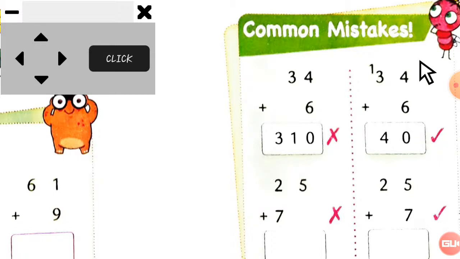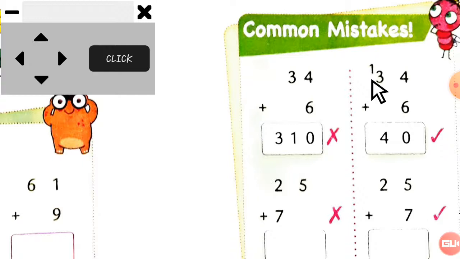So again I repeat, whenever you get a 2-digit answer from the ones column, please write down the ones value here, and the next value, which is at the tens place, you have to put as a carry forward in the tens place. Okay, and you have to add this value to the tens place digit.